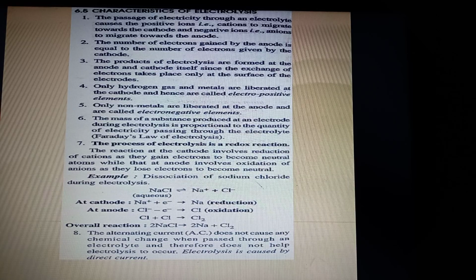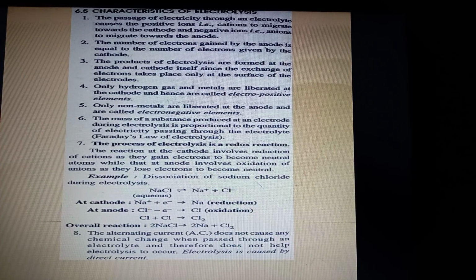Point number 3, the products of electrolysis are formed at the anode and cathode itself, since the exchange of electrons takes place only at the surface of the electrodes. So where will we notice the product formation? We will not notice any product formation in the electrolyte or anywhere else in the beaker. We will notice the product formation only on the surface of the electrodes, because this exchange of electrons takes place only at the electrodes.